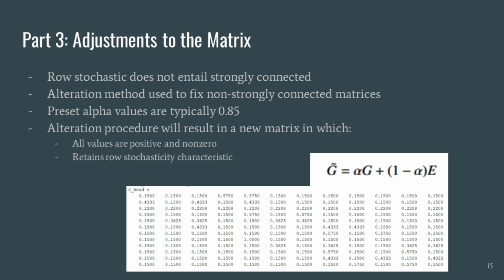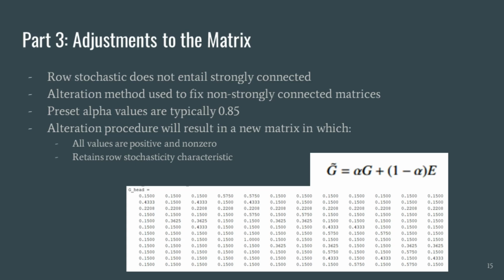The alteration procedure involves setting a predetermined alpha variable. Typically, this value is 0.85. You multiply alpha by your matrix G. Notice that your matrix should already be row stochastic. This implies that there should be no rows with all zero values. Next, you multiply the complement of alpha, 1 minus alpha, by matrix E. E is simply the same size matrix as your G matrix. However, every value is 1 over n, where n is the length of your matrix. Every value is also positive. The E matrix is shown below.